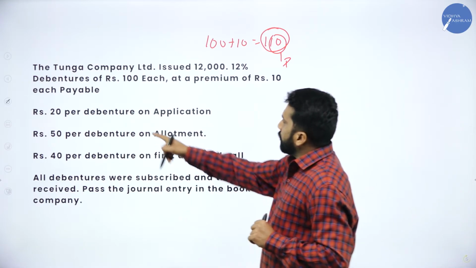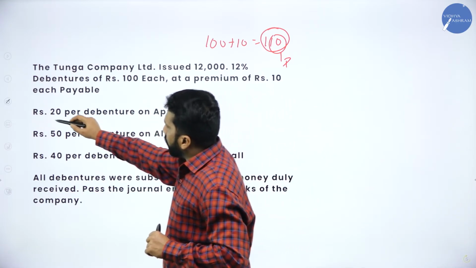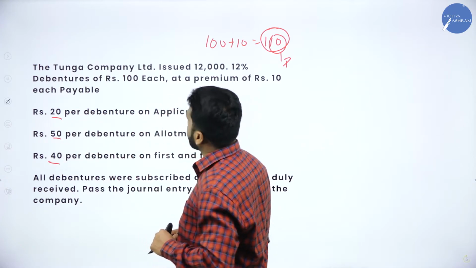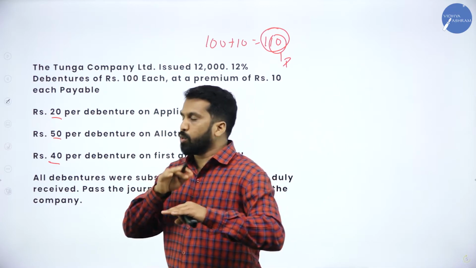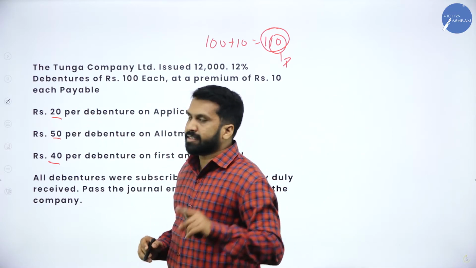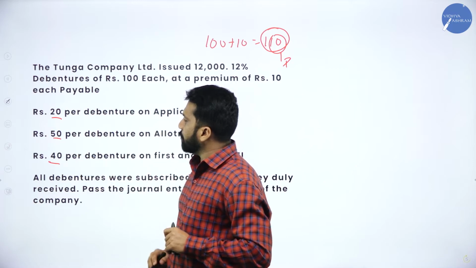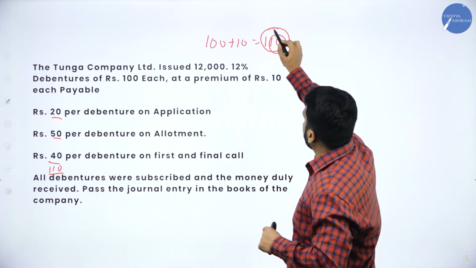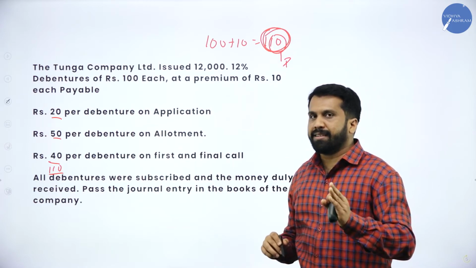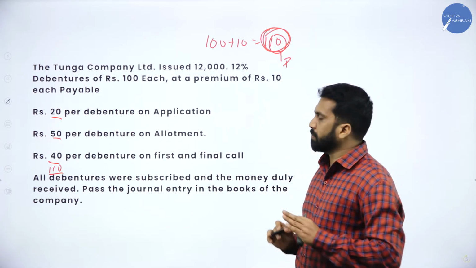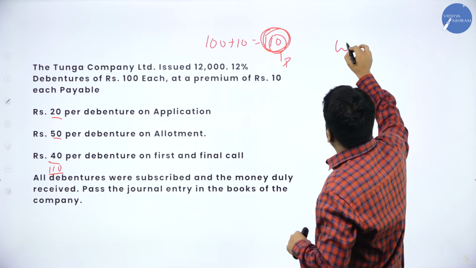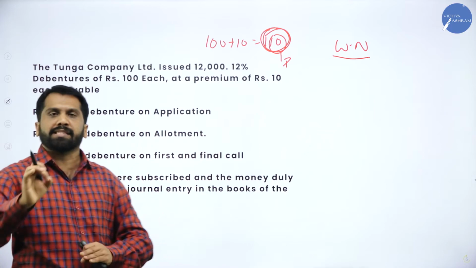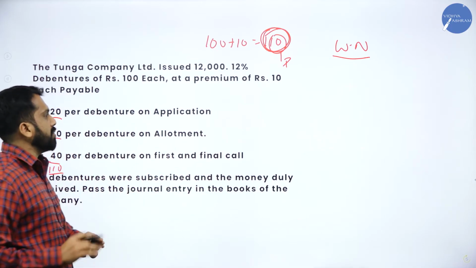Now, same procedure, 20 on application, 50 allotment, 40 is your first and final call. What is the total? 20 plus 50, 70. 70 plus 40, how much? 110. How much is your actual value? 110, including premium. Now, your working note. Similar to what we did for the last problem, same working note we consider here also.